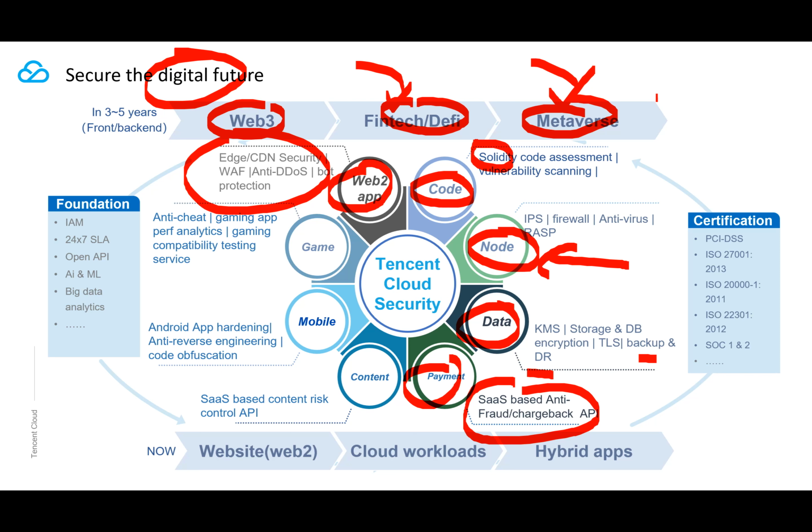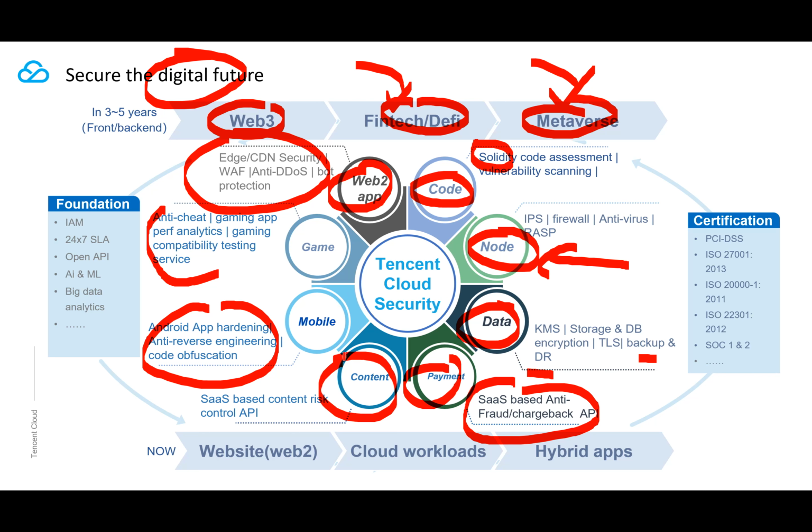So in terms of gaming-related security, Tencent can offer the most comprehensive, because Tencent is one of the largest gaming publishers, investors, and also developers in the world. In terms of the gaming-related security that we can offer, for example, the anti-cheat, the game app performance analytics, like compatibility testing service, etc. And also for the mobile app that runs the gaming app, we can do, for example, gaming app hardening. Basically, it's for anti-reverse engineering, and the underlying technique that we use is code obfuscation.